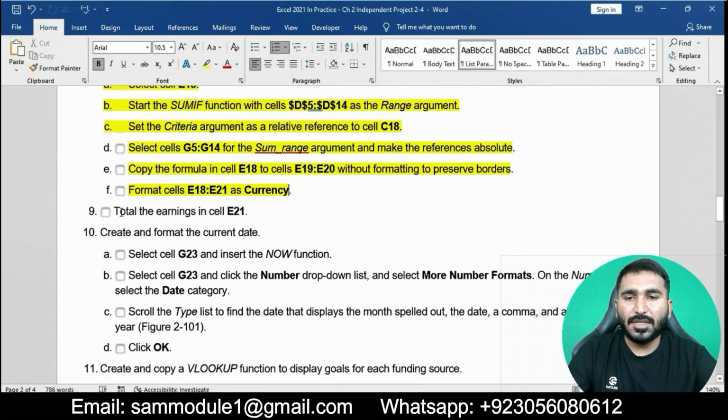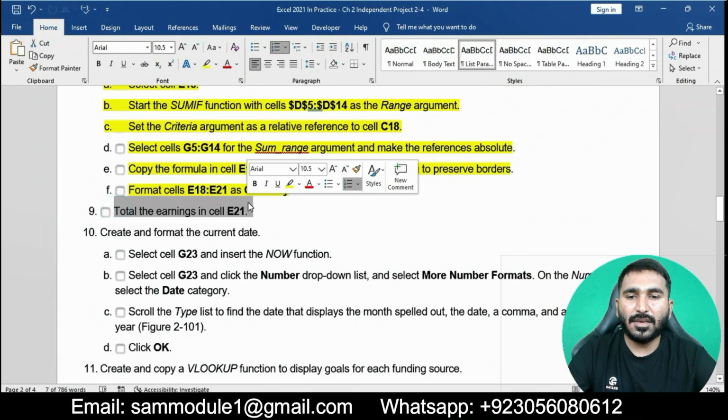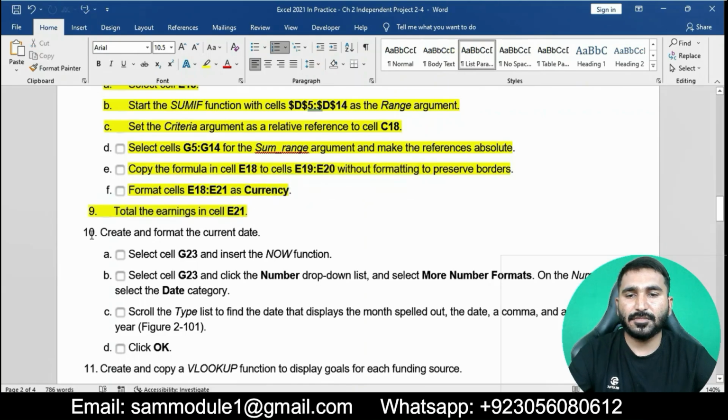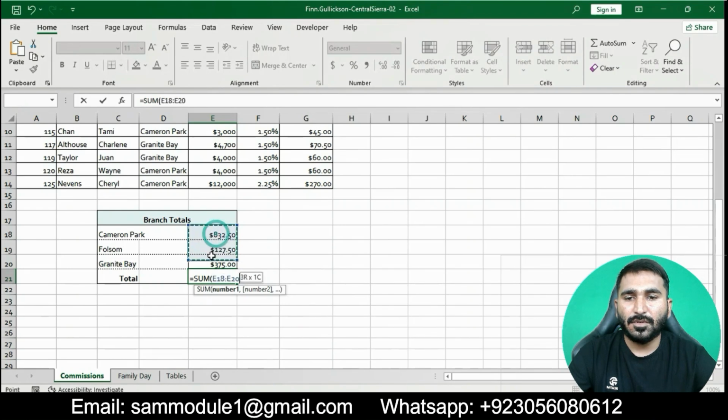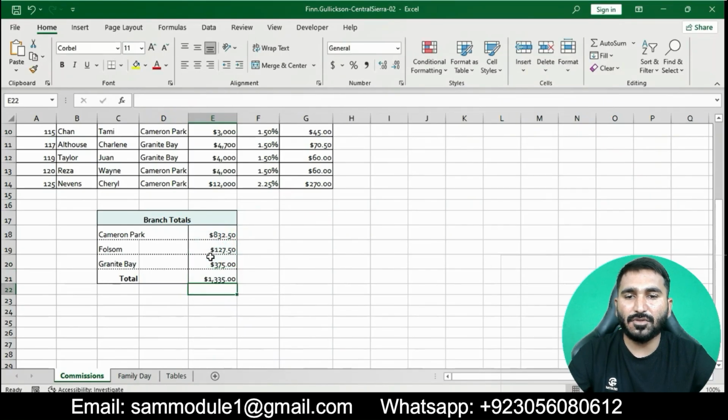Now question number 9: total the earning in cell E21. Press equals and enter the SUM function for E18 to E20. Then press Enter. It will find the total earning.